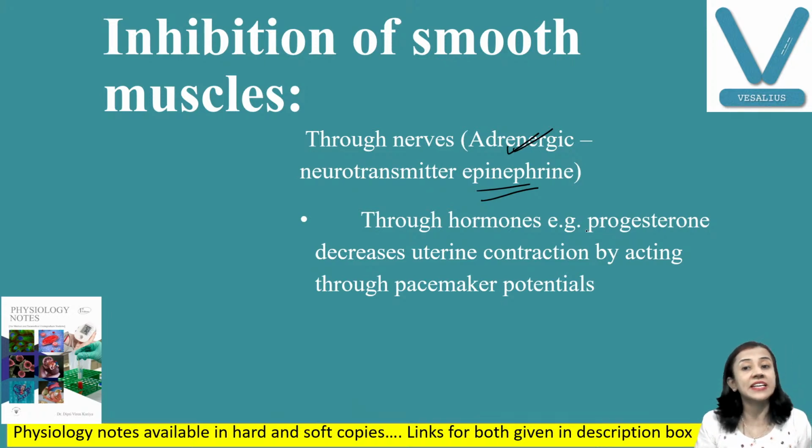When progesterone is there, it decreases uterine muscle contraction because it acts on the pacemaker potential. That is important in the initial months of pregnancy, where progesterone decreases uterine contraction by inhibition of the smooth muscle. Okay, fine. So this is all about certain characteristics of smooth muscle.